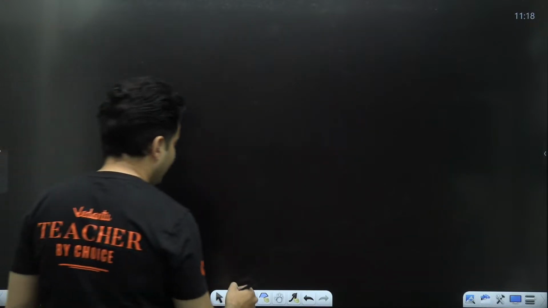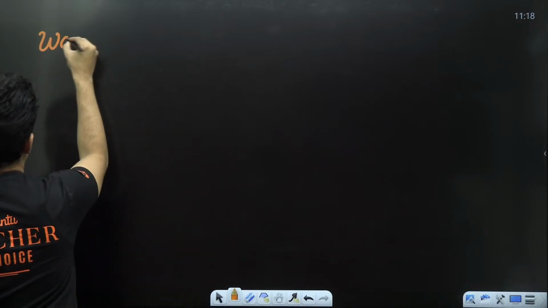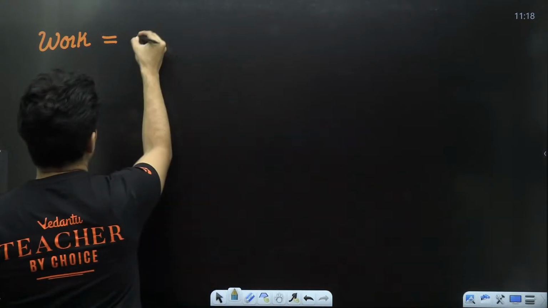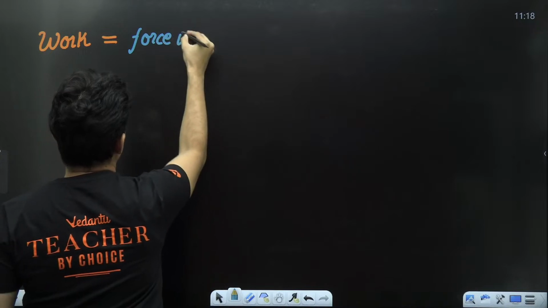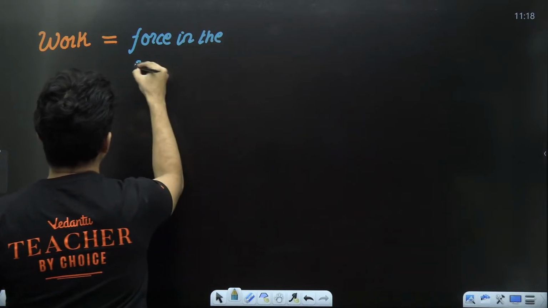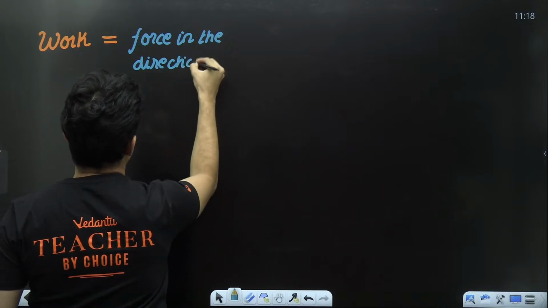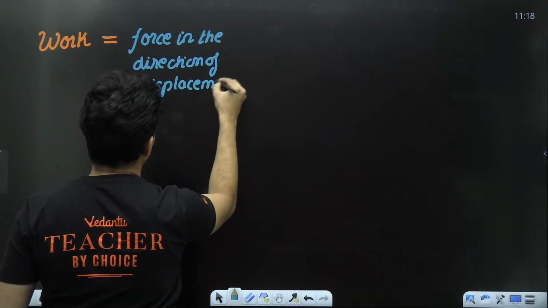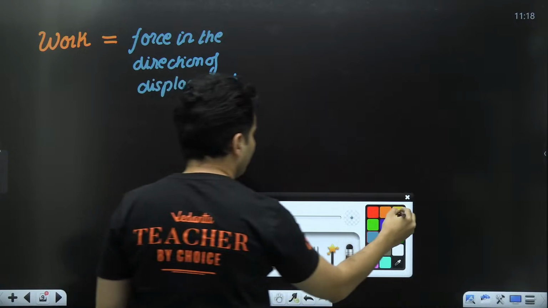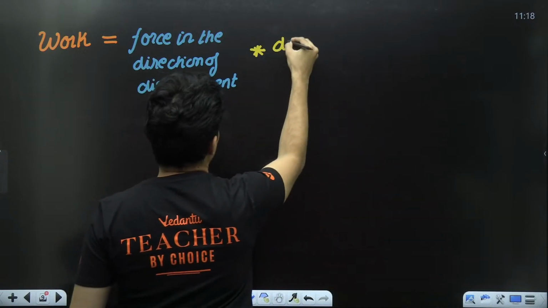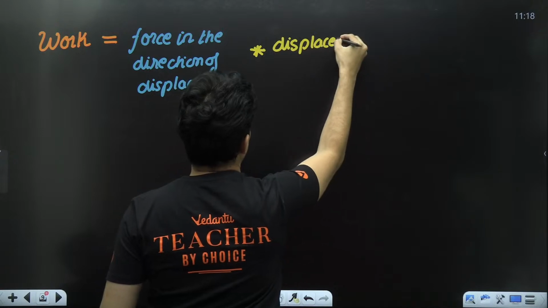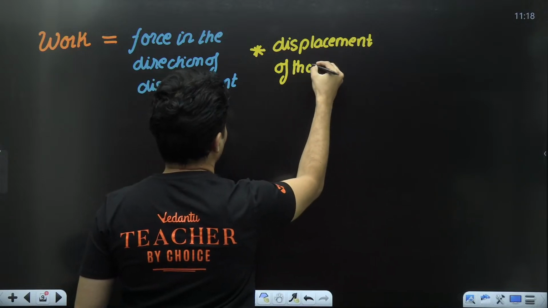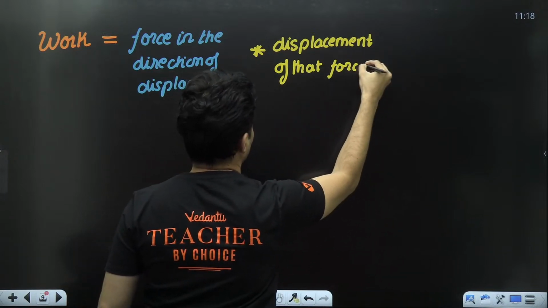So we will define work formally as force in the direction of the displacement, multiplied by the displacement itself, the displacement of that particular force.